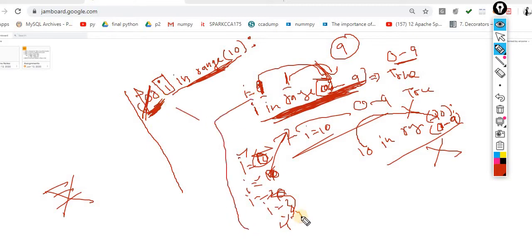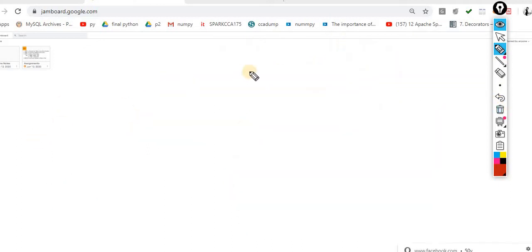Now I think this picture is clear. I broke down this statement from the entire for, and I explained this concept step by step. Now move to this point. Now I am writing this: for i in range of 10. Here the colon, you know very well what the role of the colon is. After this line it is expecting some statements. So here I simply write print i.